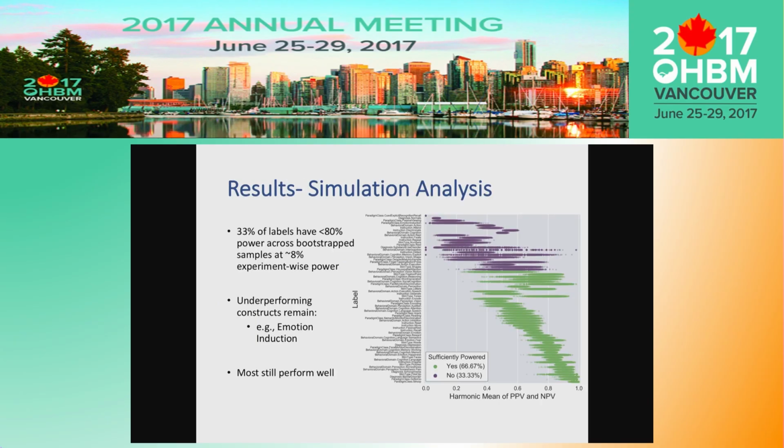By bootstrapping the BrainMap database 10,000 times, we were able to estimate the proportion of those meta-analyses that would be significant, as an estimate of meta-analytic power associated with that label. And what we found was that